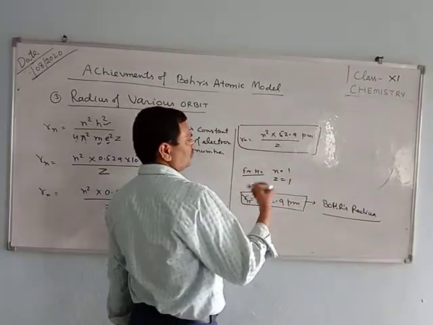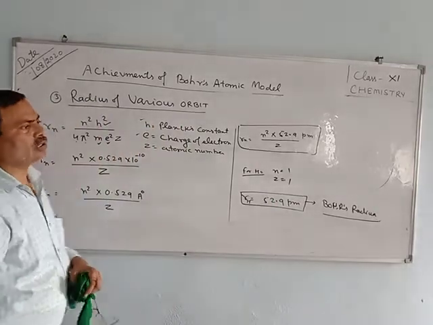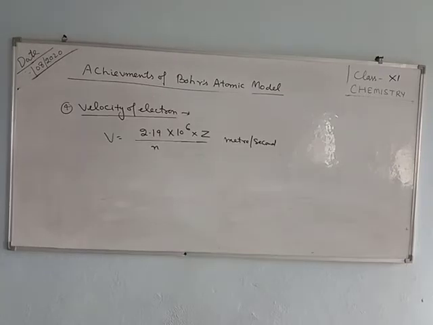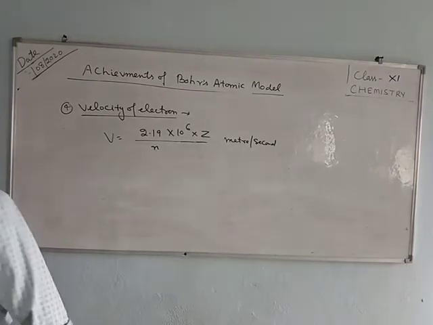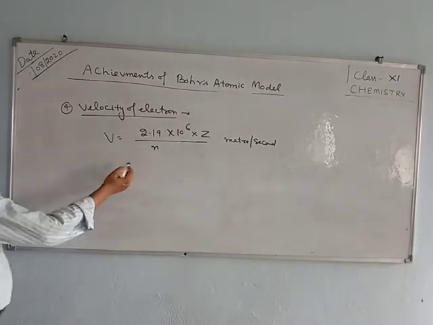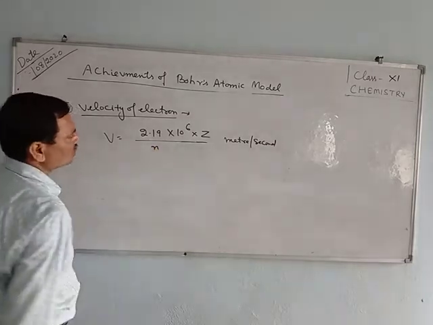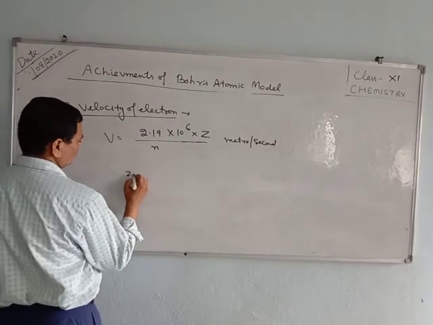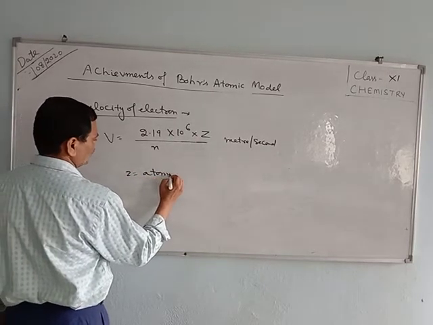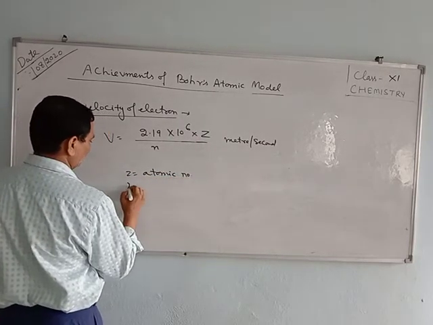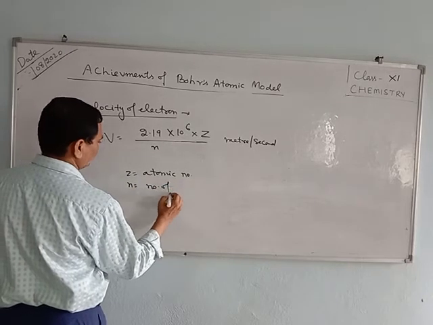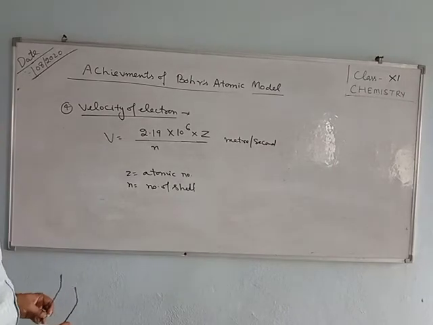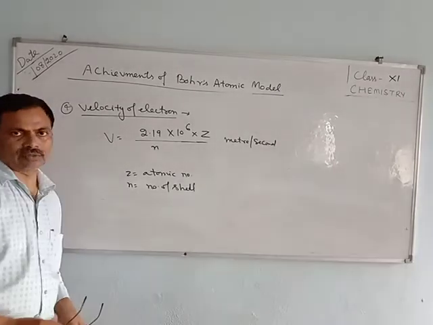And fourth, we can calculate the velocity of the electron revolving in any orbit. The velocity of the electron can be calculated by this formula: v is equal to 2.19 times 10 power 6 into Z upon n. As usual, Z is the atomic number, and n is the number of the shell, or you can say orbit. In this way we can calculate the velocity of the electron.